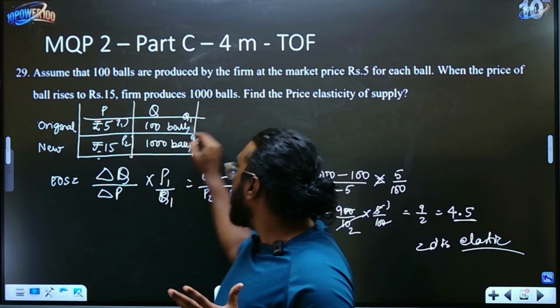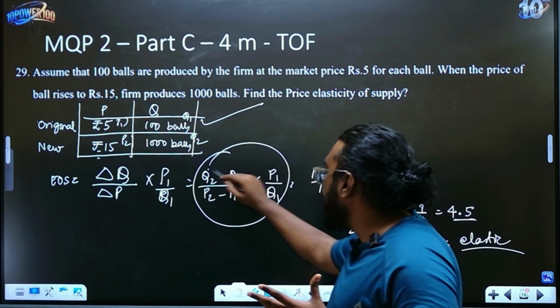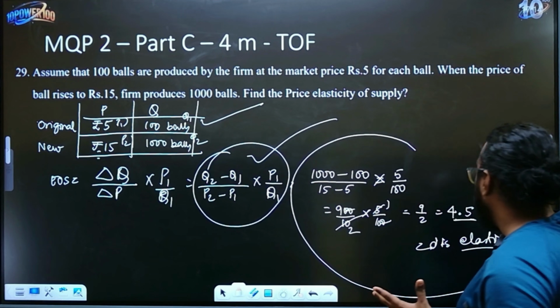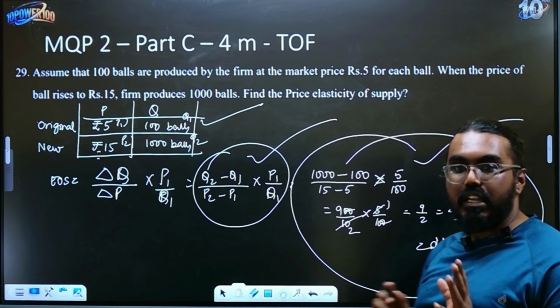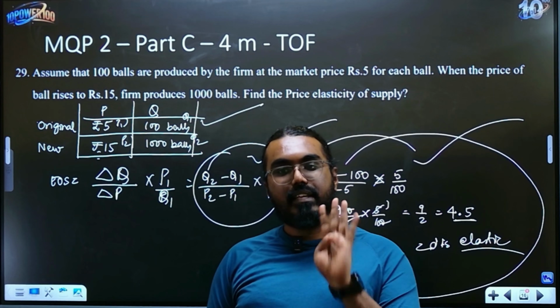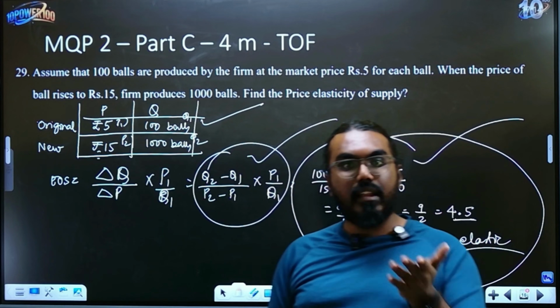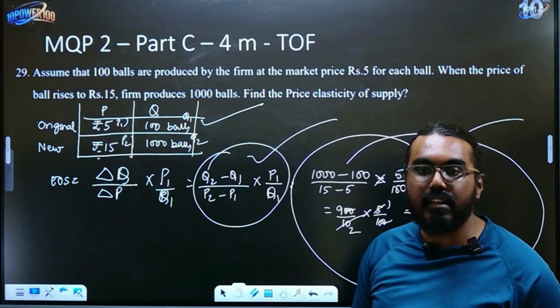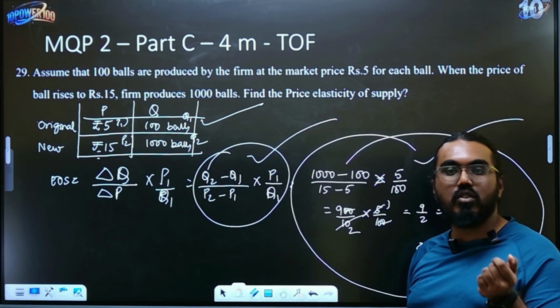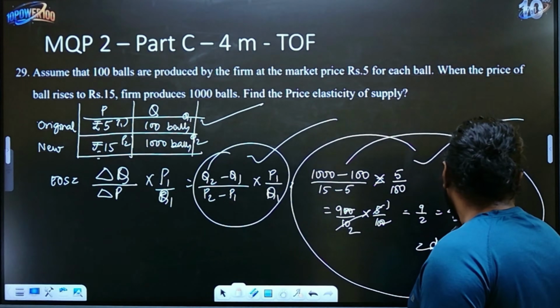Remember, writing this table is important, writing this formula clearly is important, doing the calculation and writing the final answer is important. If you are able to do this, you will get easily 4 marks. Very simple. It will not even take you 2-3 minutes to calculate. Theory answers, you have to sit and keep writing. This is all very easy, as long as you know it, you should be able to do it.